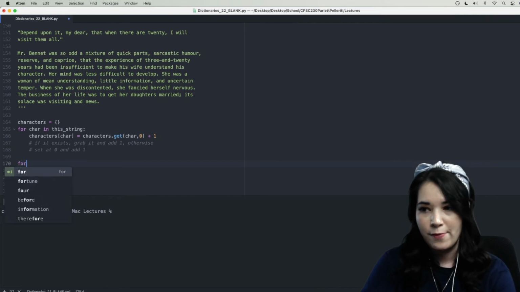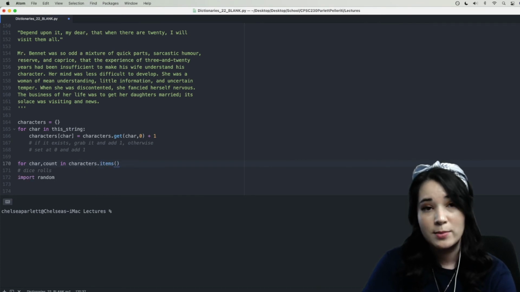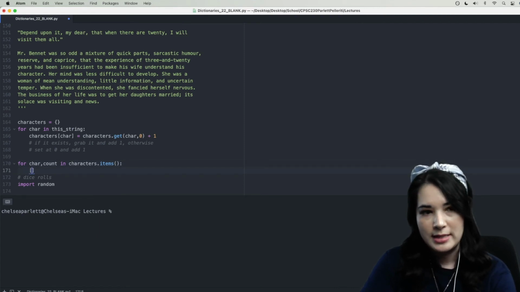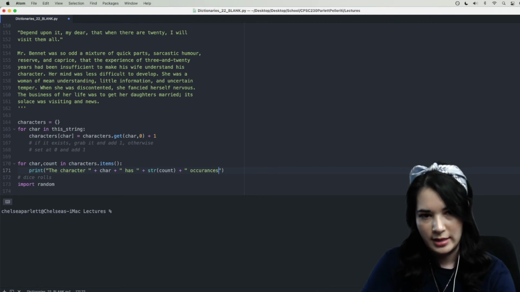So I'm going to say for char, count in characters.items, right? So items will return a tuple with the key and the value. I'm going to say print the character, plus what the character is, plus has, plus, and I'm going to turn the count into a string, and then plus occurrences.